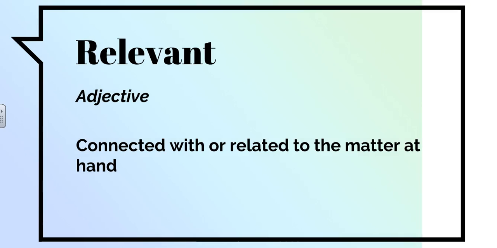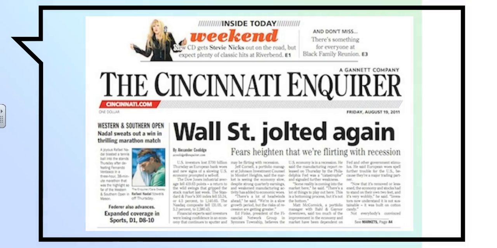Your next word is relevant. Relevant is an adjective, and it means connected with or related to the matter at hand. Relevant. If you would get the Cincinnati Enquirer newspaper, it would contain news that is relevant to people who live in the Cincinnati area. You can see it has information there on the Western and Southern Open, which is a tennis tournament that is done here in Cincinnati.